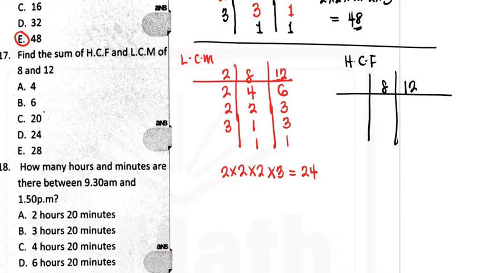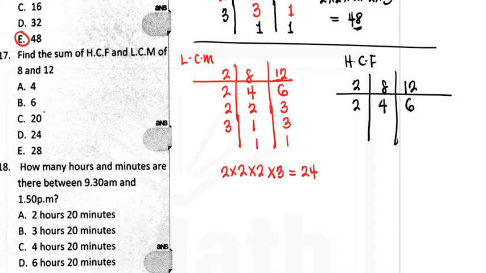You solve until you can find a number that can go in both numbers at the same time. You need the highest common factor, and the factors are meant to be common, which means whatever numbers you're going to be using, like 2 here, should be able to go in 8 as well as 12.